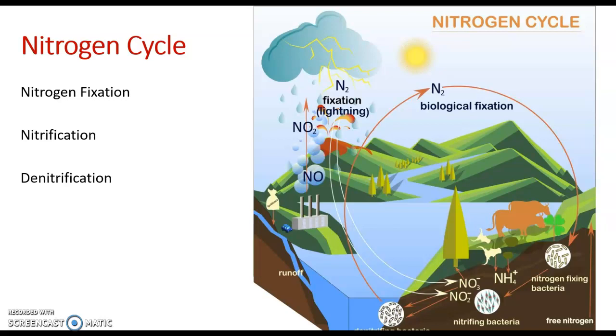Nitrogen is another main component of many of life's major molecules, like the nitrogenous bases of DNA and RNA, or the main component of amino acid chains, proteins. And nitrogen is fixed from the environment and made available to organisms by being converted from nitrogen gas to ammonium. And one of the really cool things about the nitrogen cycle is that it's fueled by bacteria. So the fixation, nitrogen going from the nitrogen gas in the air to that other molecule of ammonium, is performed by nitrogen fixing bacteria.